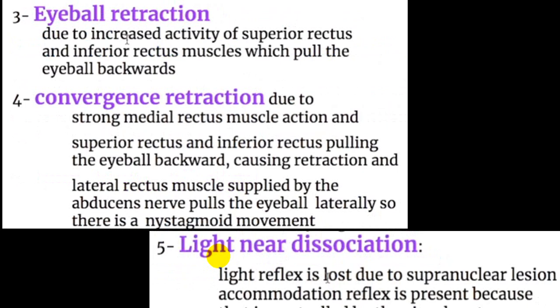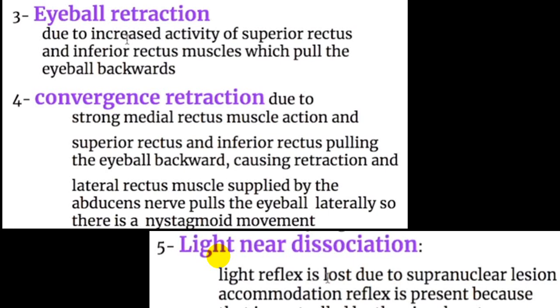Because of increased activity of the superior rectus and inferior rectus muscles, the eyeball is pulled backward, and because of a strong medial rectus muscle action, with the superior rectus and inferior rectus pulling the eyeball backward, that causes retraction. The lateral rectus muscle, supplied by the abducens nerve, pulls the eyeball laterally, so there is a nystagmus movement. So there will be nystagmus, and convergence will be retracted.